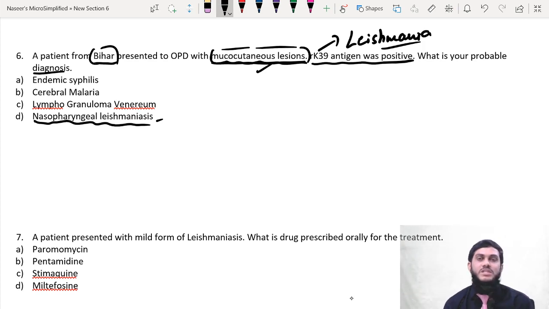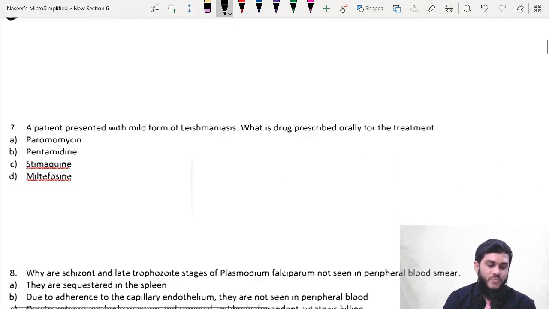Because you know that endemic syphilis is also known as Bejel, caused by Treponema endemicum. Cerebral malaria is caused by Plasmodium. Lymphogranuloma venereum is caused by Chlamydia trachomatis, right? So the answer here is nasopharyngeal leishmaniasis.